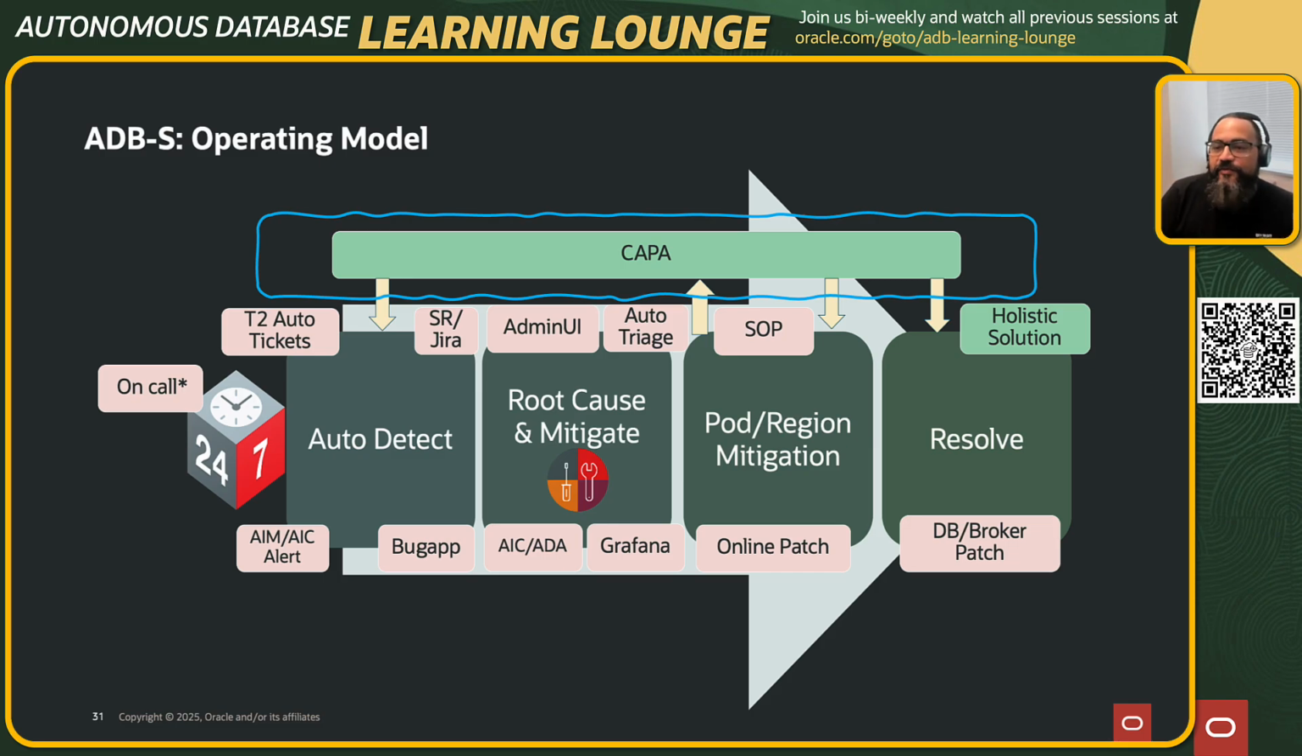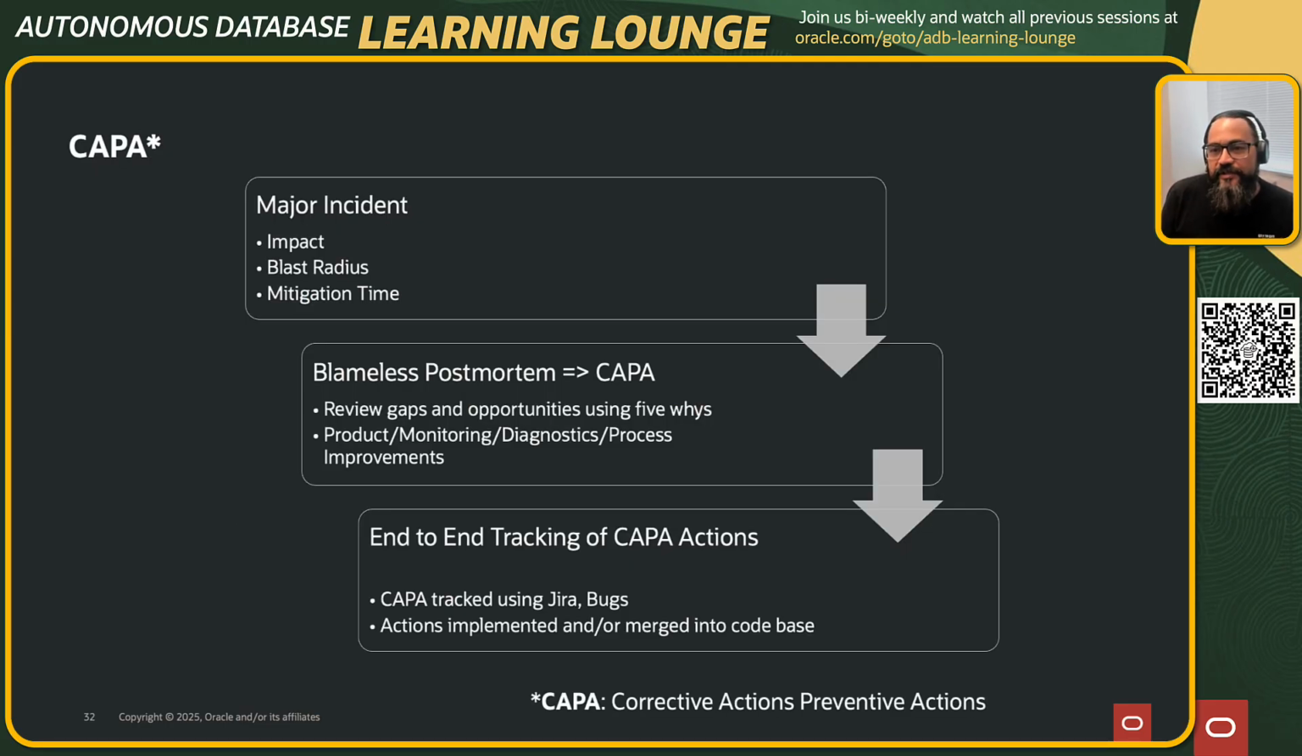Now, in spite of doing all of this, there are learnings which come out of it, right? And we follow the CAPA process to ensure that we are learning continuously. So typically, if there are some major incidents, in OCI terminology we can call it a knock incident, we look at the impact, the blast radius, how much time did we take to mitigate, how much time did we take to detect it, how much time did we take to completely resolve it in the fleet, right? So there's a blameless postmortem which is done. We review those incidents in detail, and sometimes the stakeholders are also involved when we do this review. We review the gaps and opportunities. We use the 5 whys principle to look at it, and we look at all aspects of it, right?